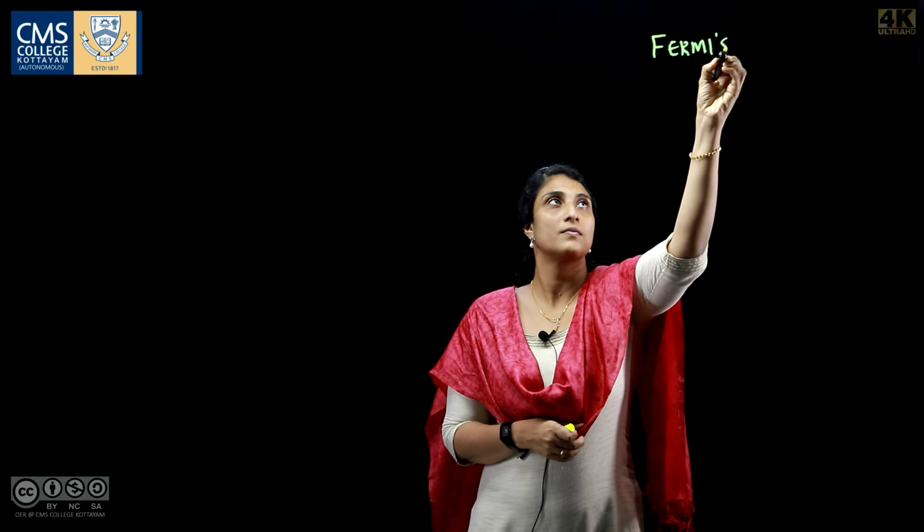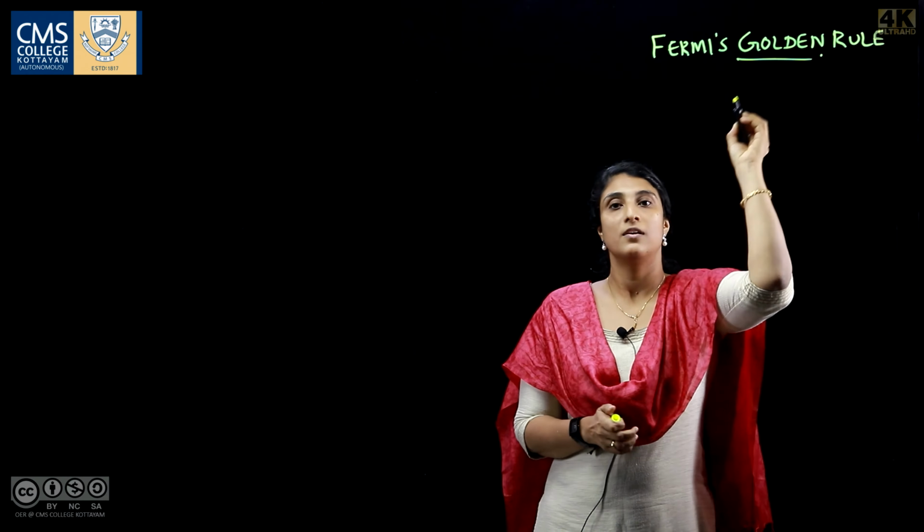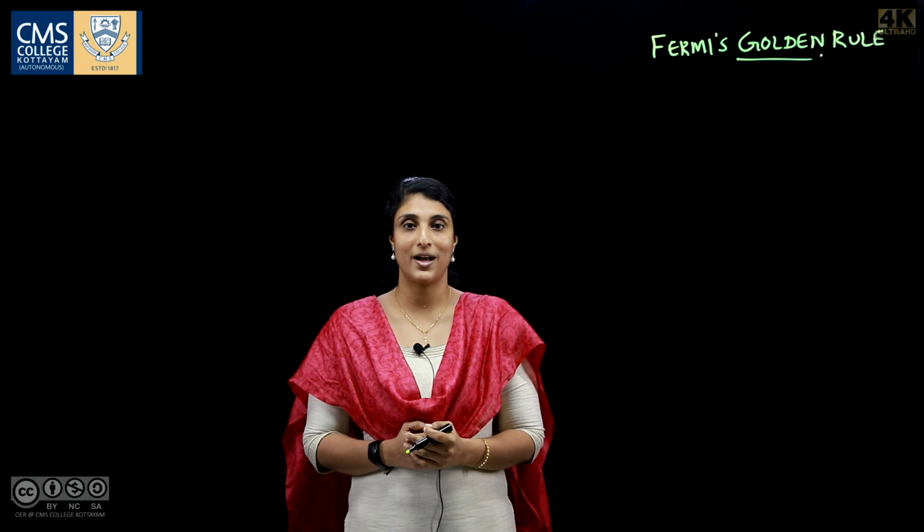Today we are going to learn Fermi's golden rule. Fermi's golden rule is a formula that describes the transition rate from one energy eigenstate of a quantum system to a group of energy eigenstates which are in continuum as a result of weak perturbation.